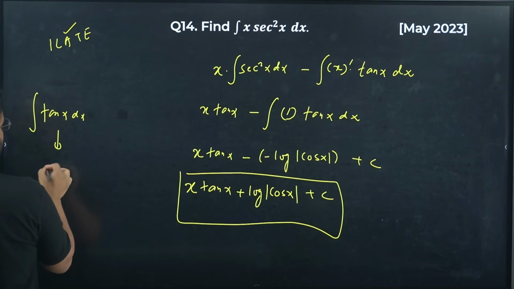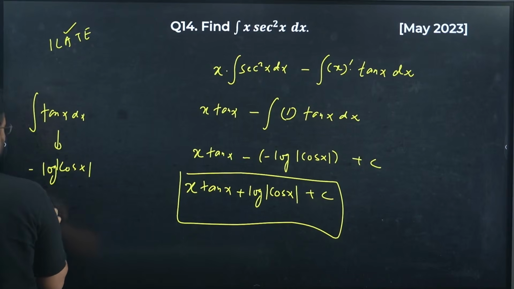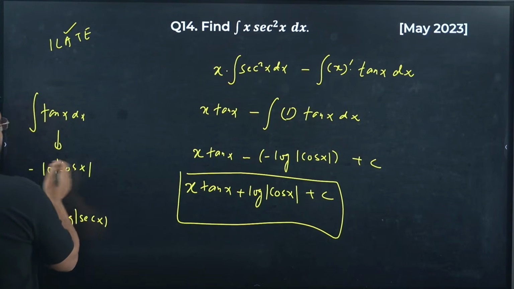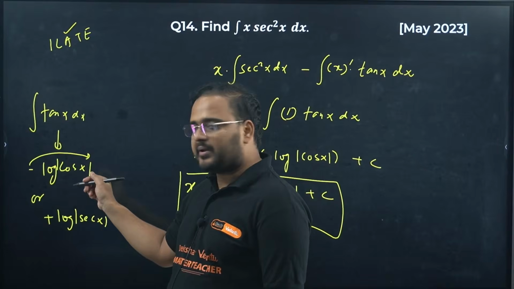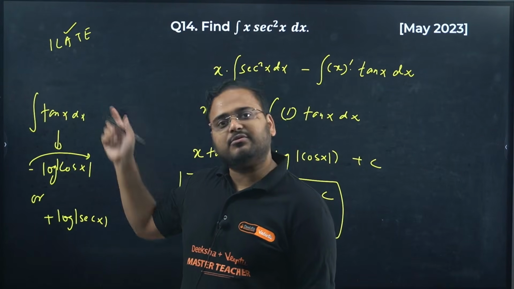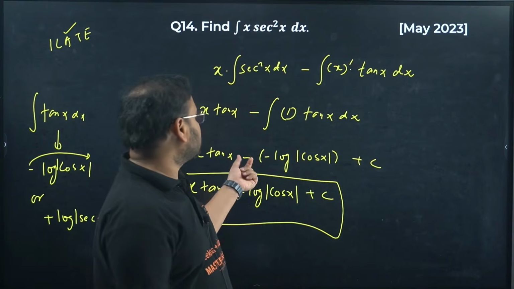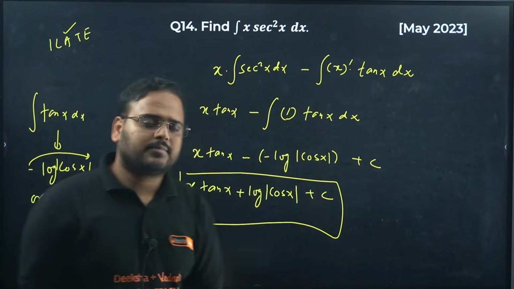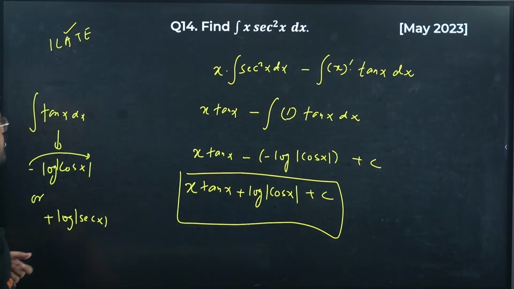Given by, either you can write it as minus log cos x or plus log secant x, because this minus sign goes over here and becomes a minus power. If you bring this minus on this side, it becomes a power. So cos to the power minus 1 becomes 1 by cos only, that is secant. In this question we already had a minus sign outside, so I took it as minus log cos x, so it becomes a positive sign. Your choice. If you write this as minus log secant x, correct. Okay.